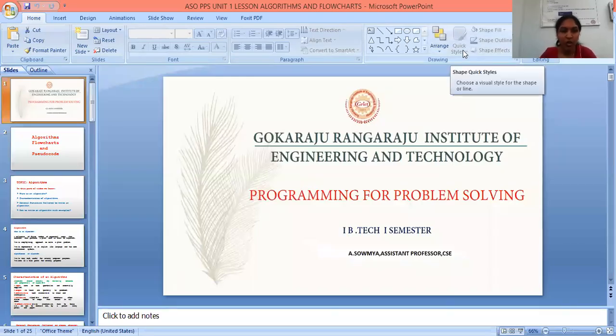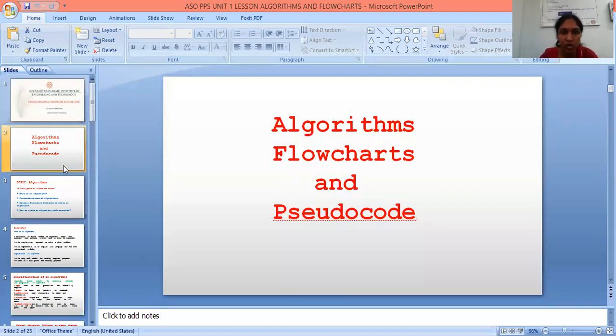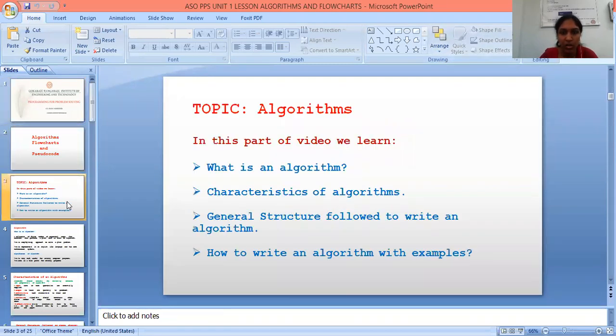Hello everyone. Today I am discussing algorithms, flowcharts and pseudocode. These are all the topics I am going to discuss. First one is algorithms. In this part of the video we have to learn what an algorithm is. Next is the characteristics of an algorithm. Next, the general structure followed to write an algorithm. Last one is how to write an algorithm with examples.